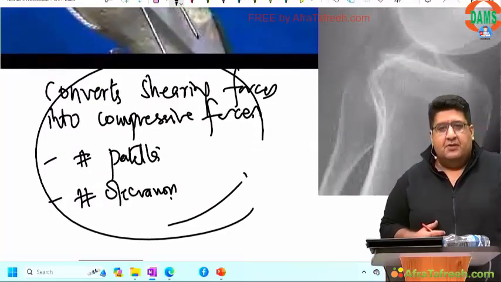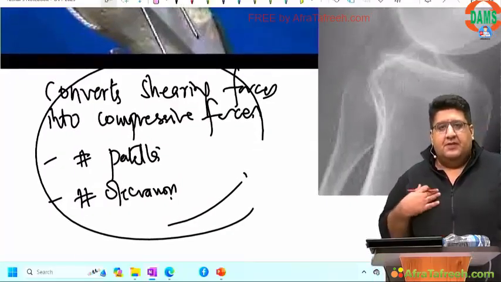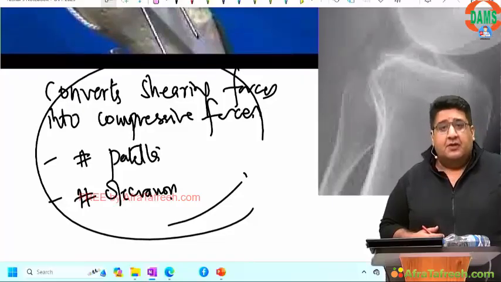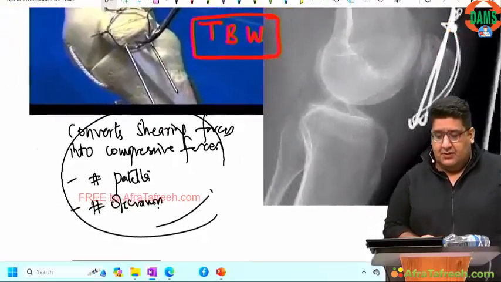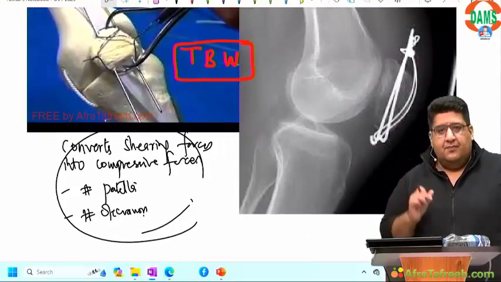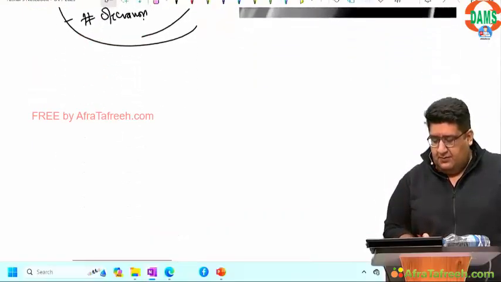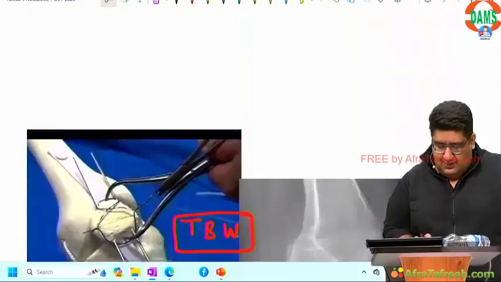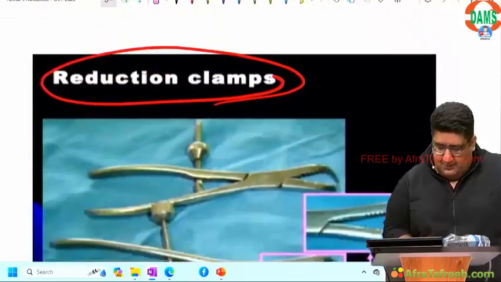Classical indication, fracture patella, fracture olecranon. Done? It converts destructive forces into compressive forces.